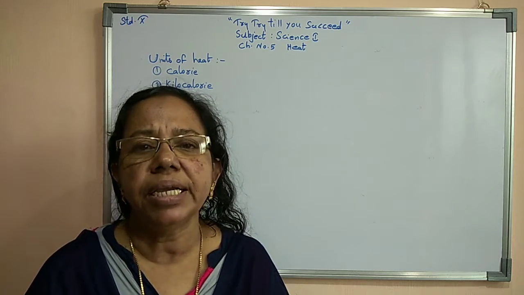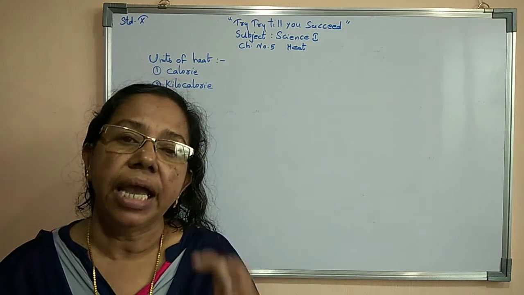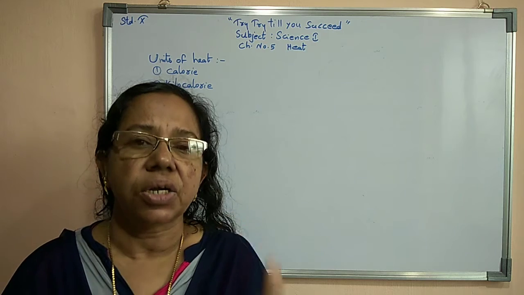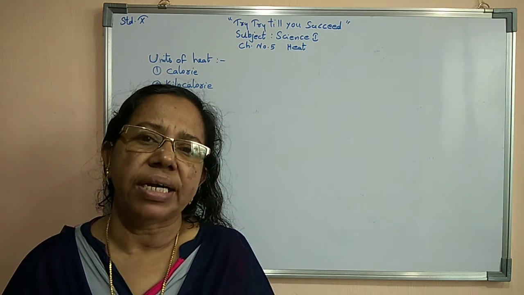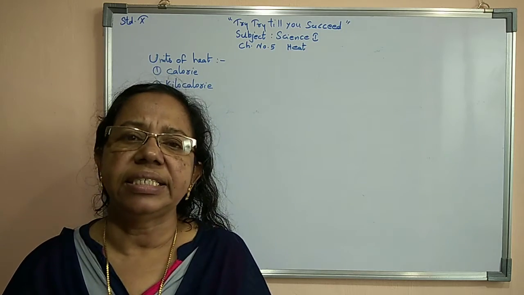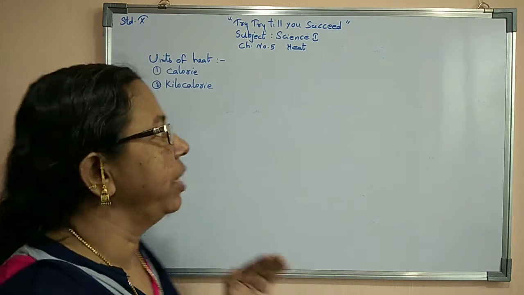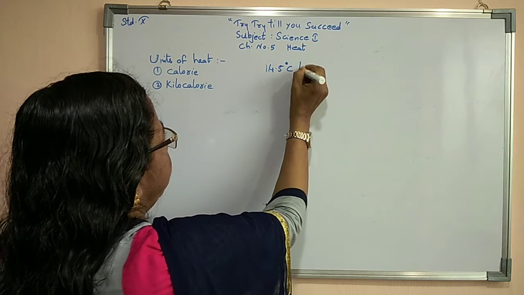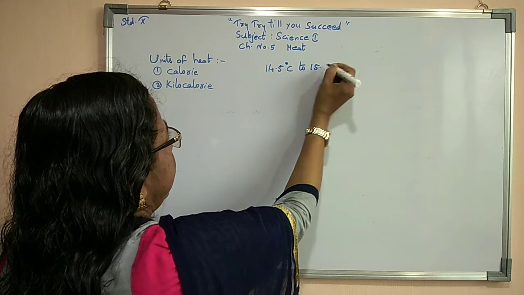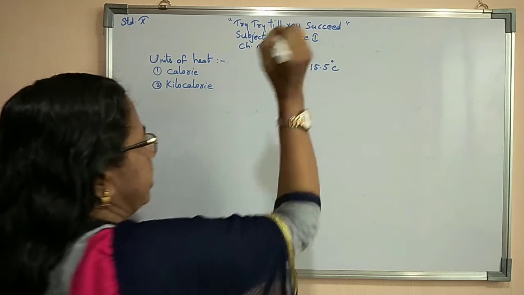Now what is meant by calorie? Calorie is the amount of heat required to raise the temperature of 1 gram of water by 1 degree Celsius, from 14.5 degrees Celsius to 15.5 degrees Celsius.